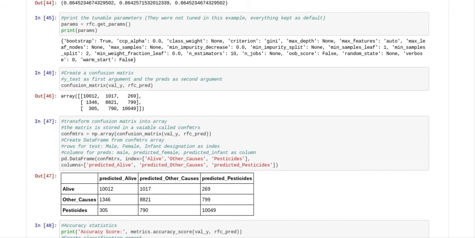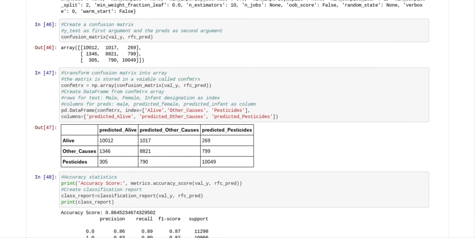The next thing we do is we set up our params equals RFC.get_params, and then we print that. So that just tells you what the parameters are. And I suppose that if you want to change the parameters, now's your opportunity to change them. And then we set up a confusion matrix. So your confusion matrix is val Y and RFC pred. So there's your confusion matrix if you know how to read it.